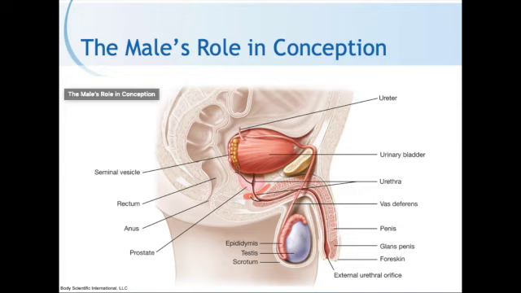Sperm production continues throughout the man's life. So a guy could have a kid when he's like 80. His sperm might not be great, but he'll still be making sperm, whereas women go through menopause and can no longer have kids once they run out of all the eggs that they had been storing since birth.